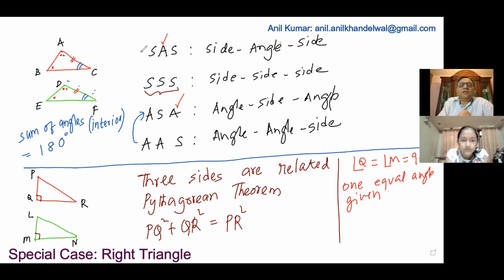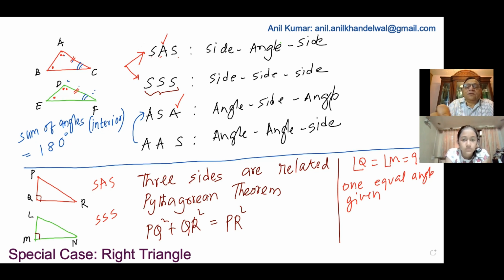Now, if you look into these two conditions, which are very critical conditions, if one angle is given, what do you need to know? Two sides. So in this case, if you apply SAS, for example, or you apply SSS, we know one angle is given.